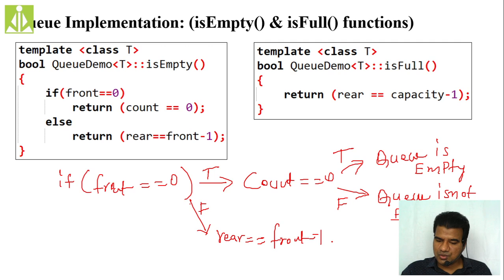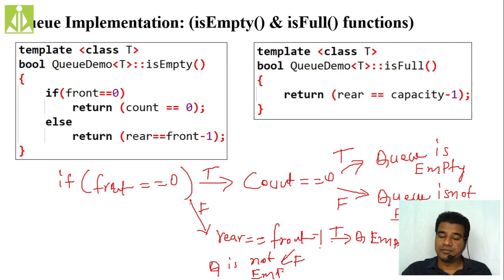If this thing is true, the queue is empty. If this thing is false, the queue is not empty. These things you have have to understand and remember.